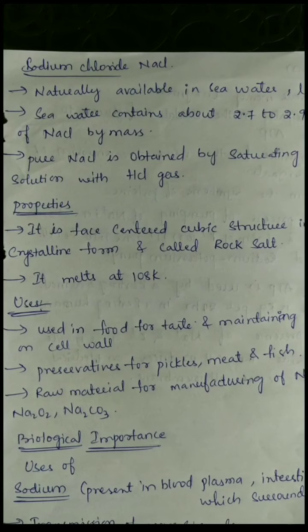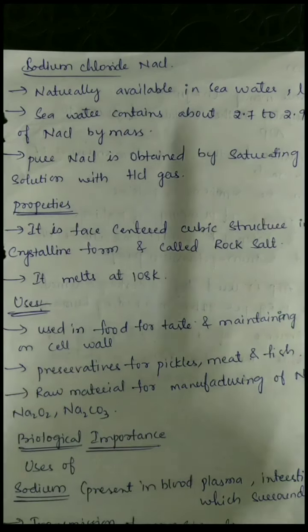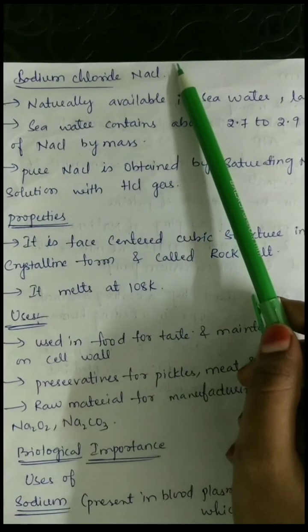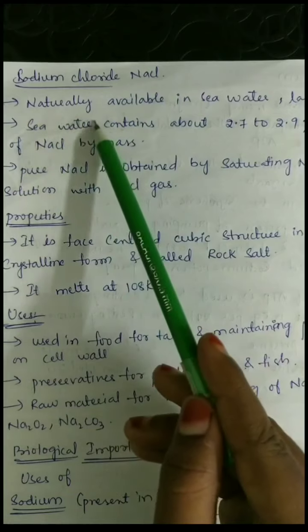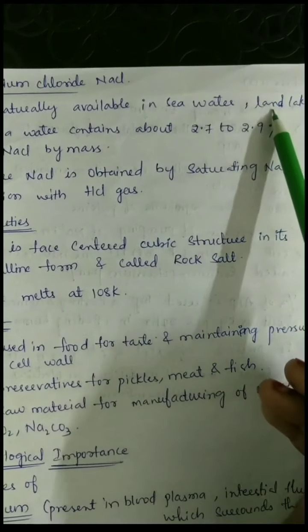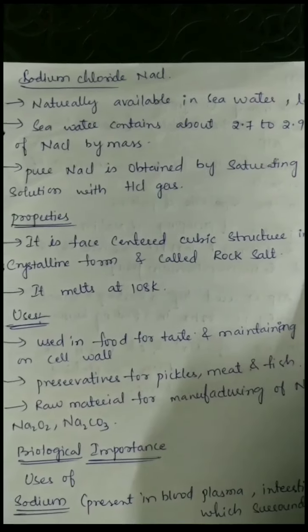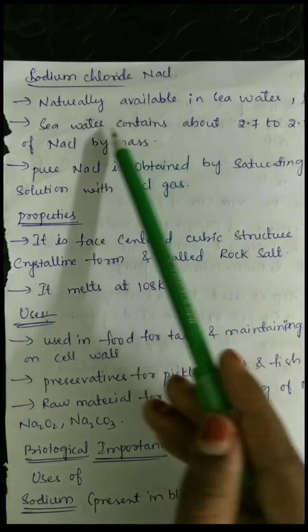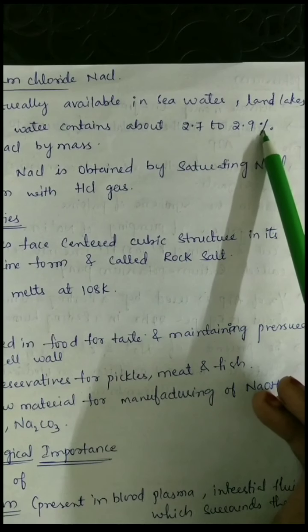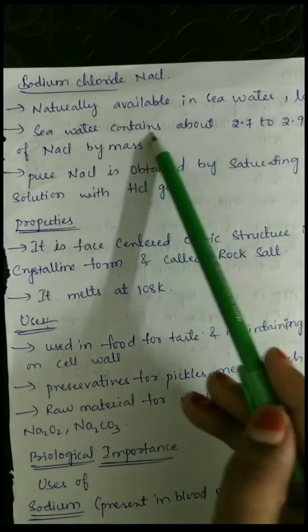And the next most important compound of sodium is sodium chloride. Naturally, sodium chloride is available in sea water as well as in lakes. The content of NaCl in sea water is about 2.7 to 2.9 percent by mass.